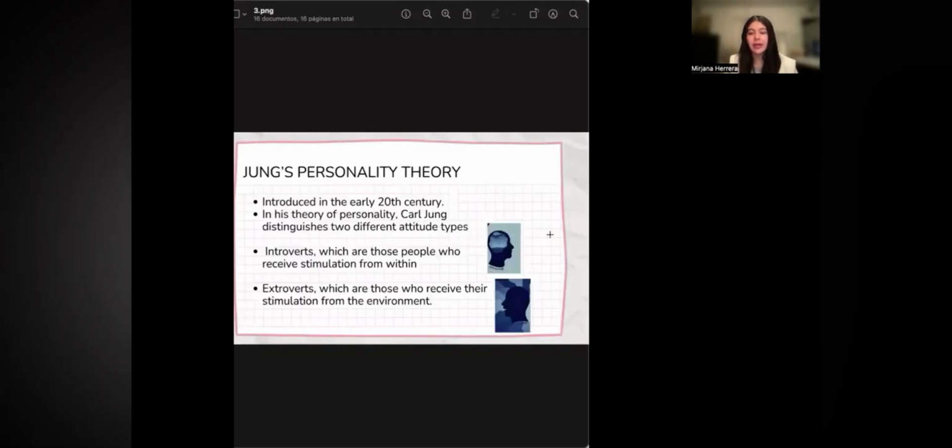He introduced these ideas in the early 20th century. In this theory of personality, Carl Jung distinguishes two different kinds of attitude types. The first is introverts, who are the people who receive stimulation from within, and the other is extroverts, which are those who receive their stimulation from the environment.